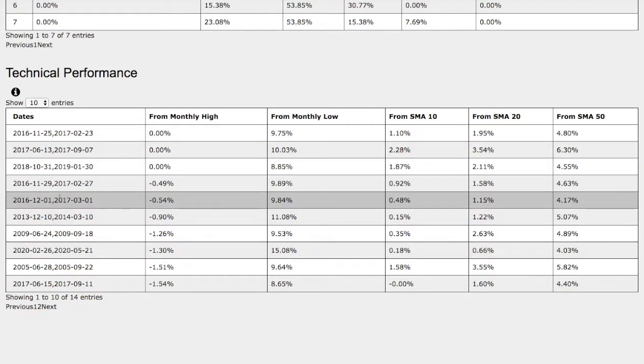So the trend that we just examined, again, December 1st, 2016 to March 1st, 2017, back then it was down 54 basis points from monthly high, up 10% from monthly low, up 48 basis points from 10 simple moving average, up 1% from 20 simple moving average, and up 4% from 50 simple moving average. So there are technical similarities among two trends.